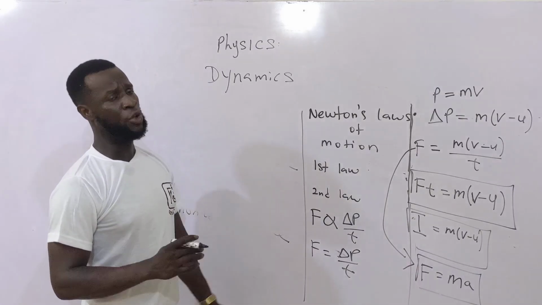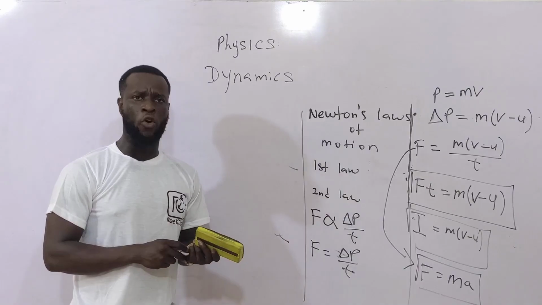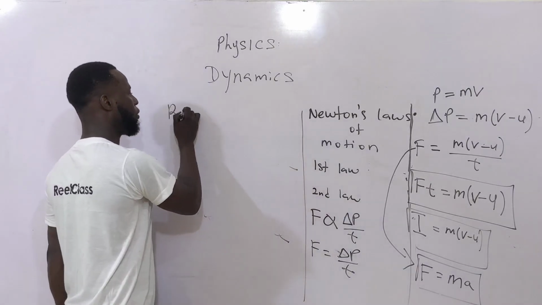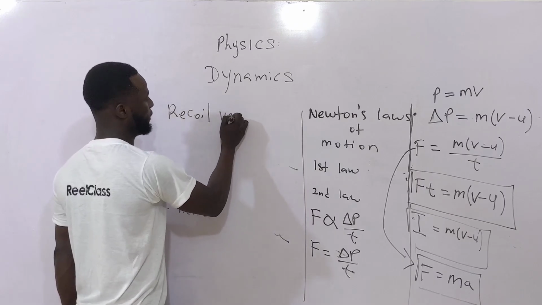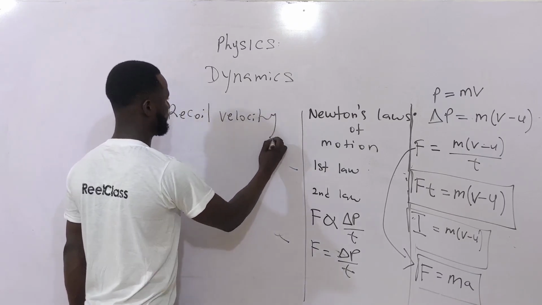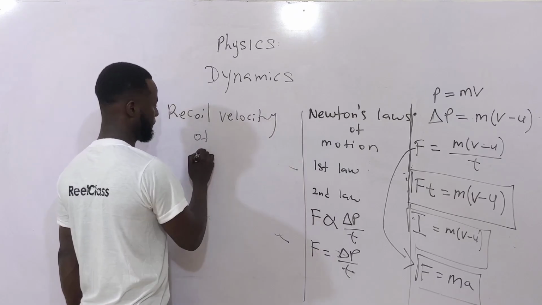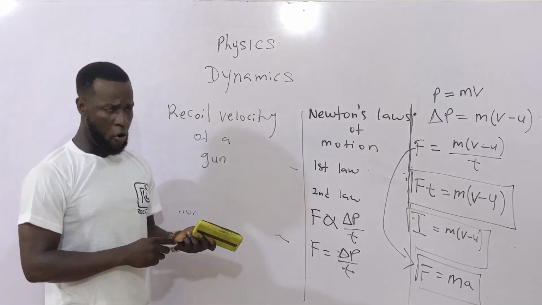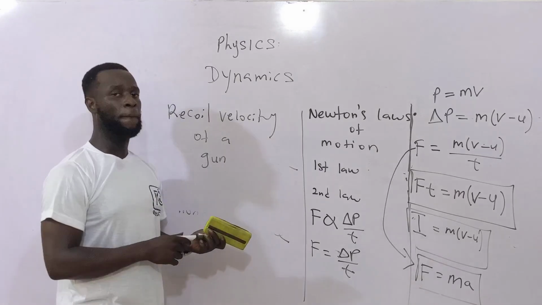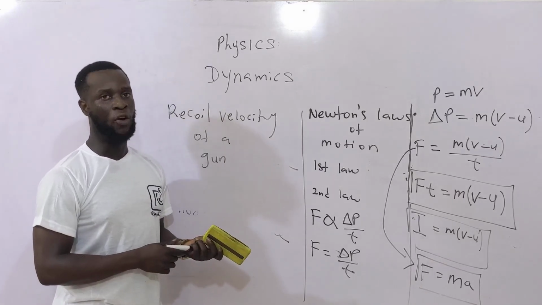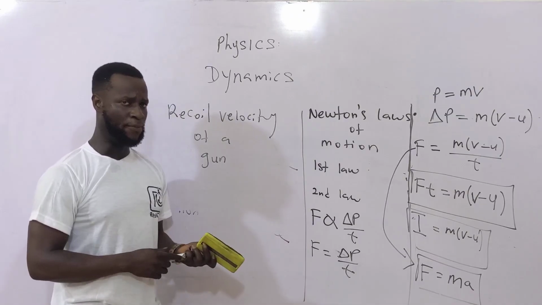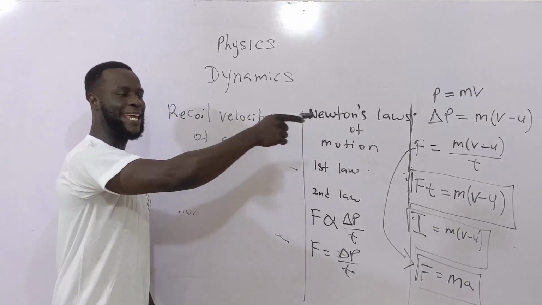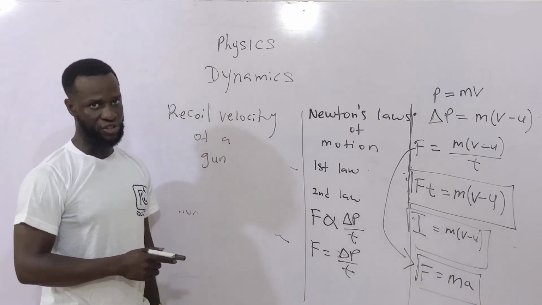From Newton's third law of motion, we can also explain the concept of recoil velocity of a gun. A soldier or a policeman shooting a gun, depending on the type of gun, but in any of these types, will experience a jerking back as the trigger is pulled.